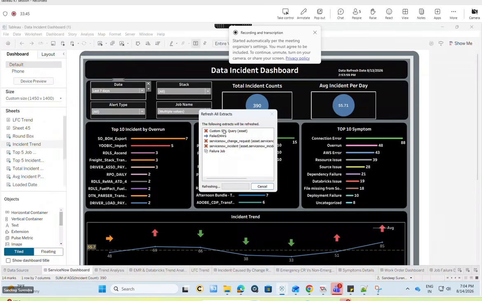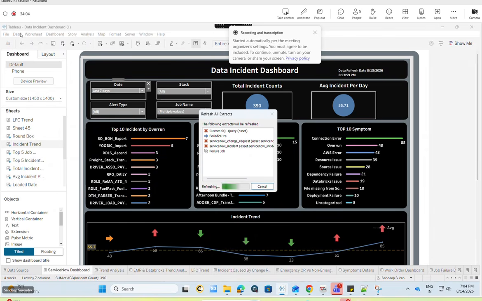What is the indication that this has been refreshed? Here, two things we can notice. One is on the top right-hand side, where you will get the date and time when it has been refreshed. In the same way, here it will show a tick mark. If it has failed, it will show an error. If it has failed, again we need to start from the beginning.